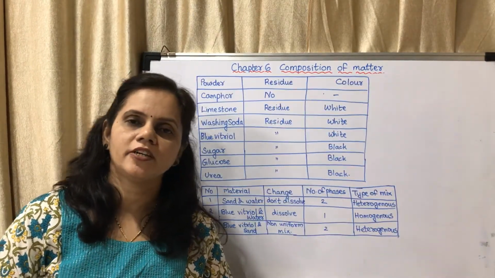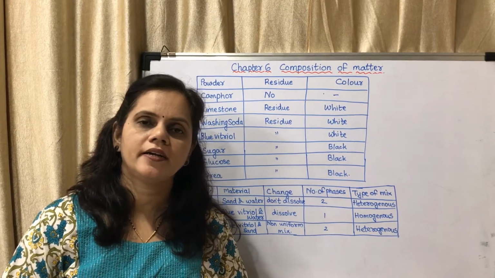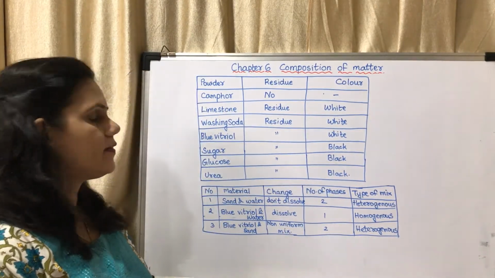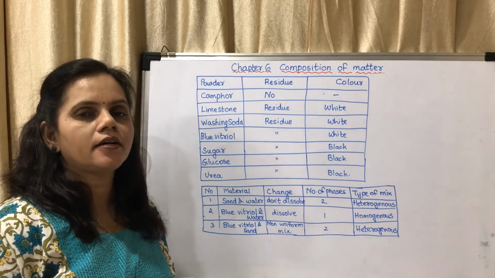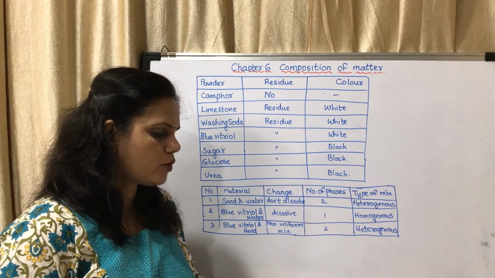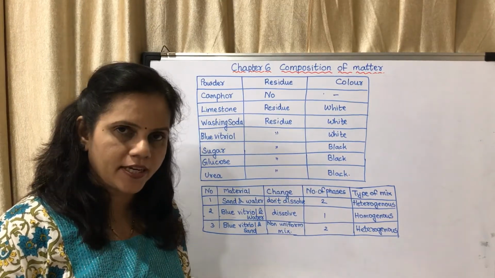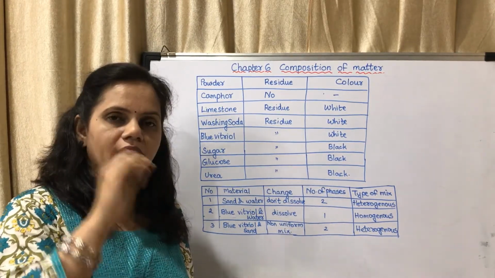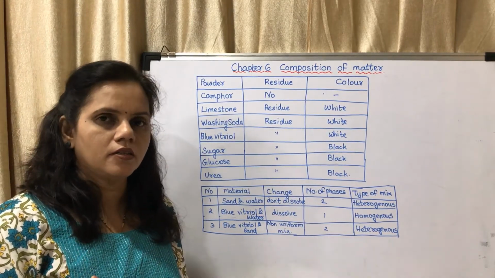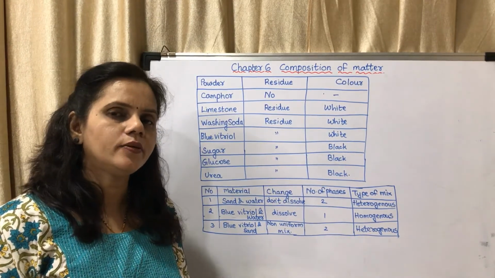See the experiment on page number 42 under types of compounds. They have given some compounds and you are burning them. They have given a diagram. You may see figure 6.4. They have taken an evaporating dish. First you have to put camphor in it and heat it. It will burn and get converted into gas.